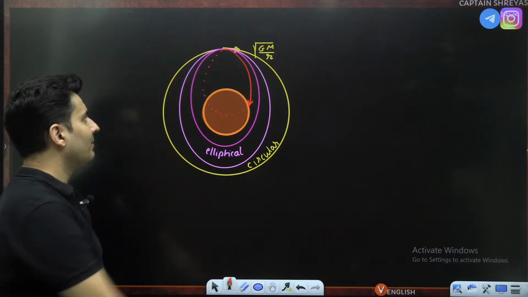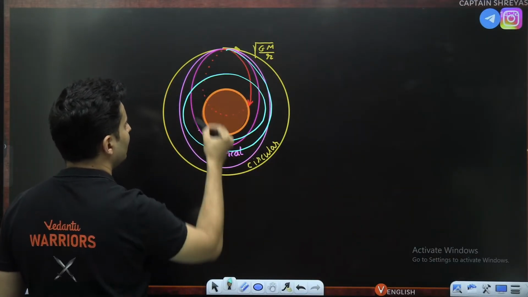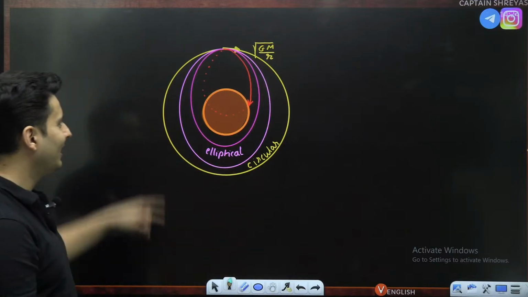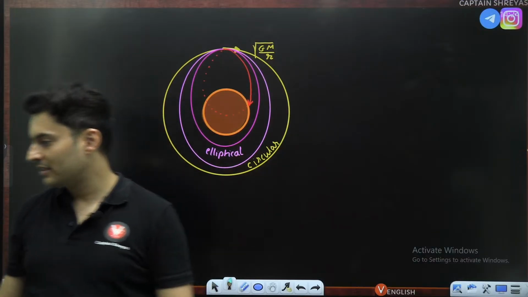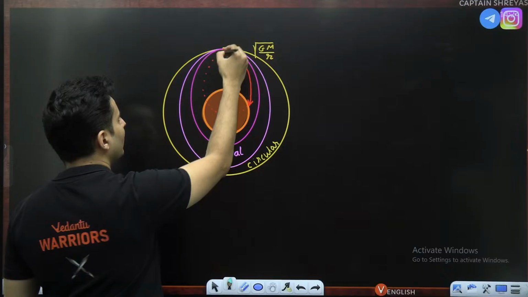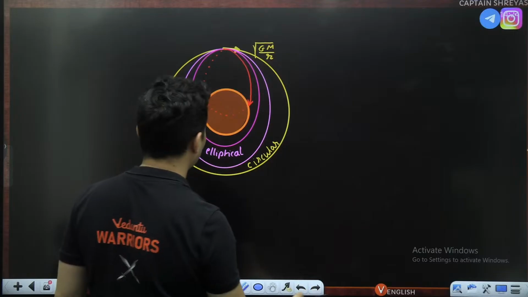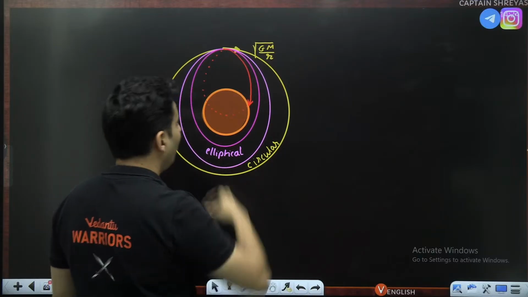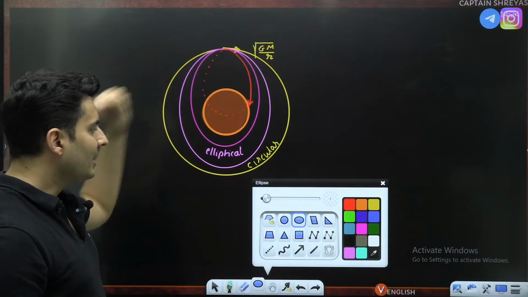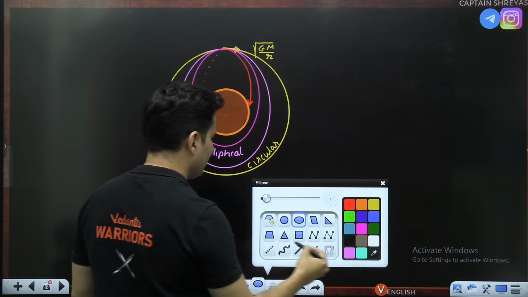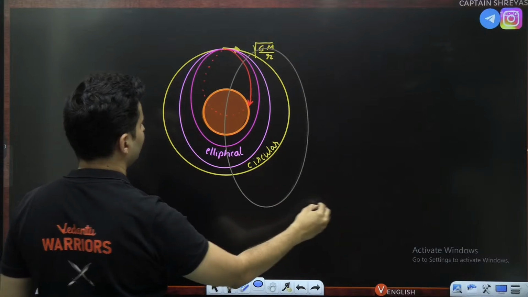A lot of people think that if the speed is lesser than that, I have heard this many times, people say, sir, it will go like this, like this, like this and fall down. No, it does not fall down like that. It goes in elliptical orbits. So this is what happens for slightly lower speeds. If it is too less, obviously it will go like this and fall. And if it is 0, it will fall straight on the surface of the earth. Okay, that is obvious. Now what happens if you increase the speed? Then in such cases, you will see it will be a larger ellipse.